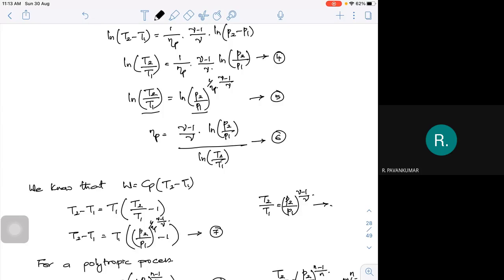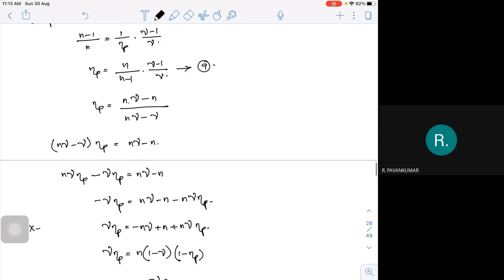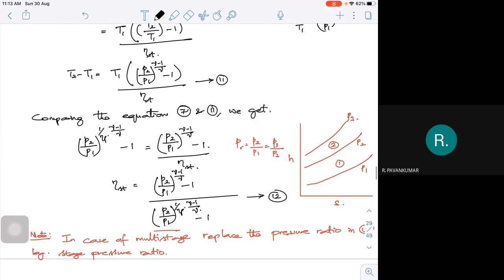If there is a derivation question to obtain the general expression for polytropic efficiency in terms of pressure and temperature ratio, you have to stop at equation 6. Suppose they ask to obtain the value of n in terms of gamma and polytropic efficiency, then you have to do equation 10. Then if they ask you to obtain the expression for stage efficiency in terms of polytropic efficiency, then you have to do till the end.